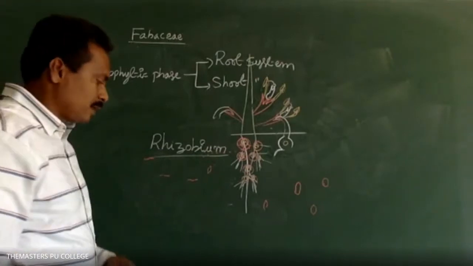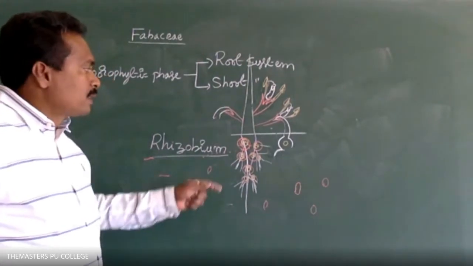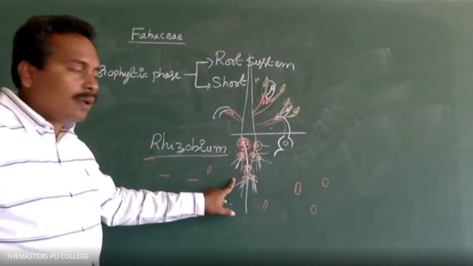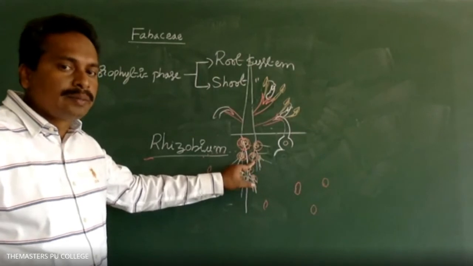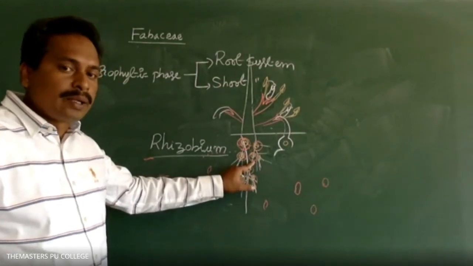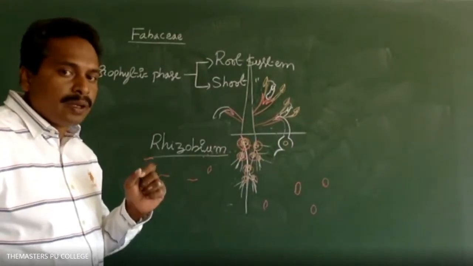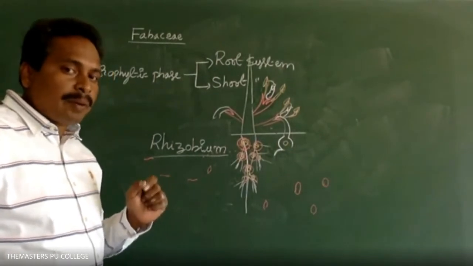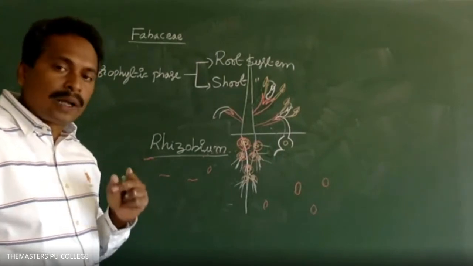Rhizobium bacteria are present in the soil. Whenever these enter the root system, they are involved in formation of root nodules. So in root nodules, the Rhizobium bacteria are prokaryotic organisms. Rhizobium belongs to prokaryotes. That concept we have discussed in kingdom Monera.